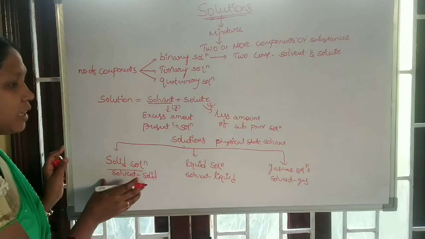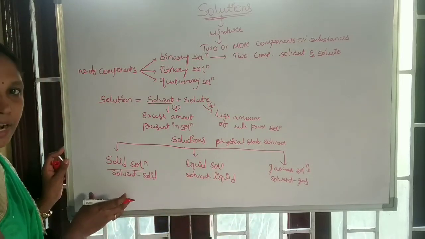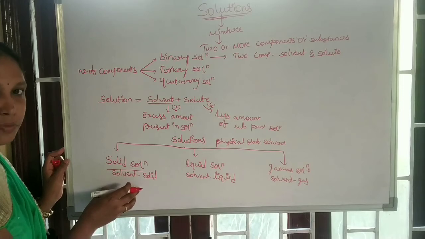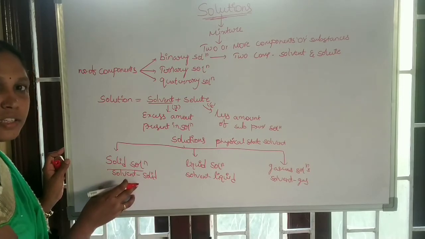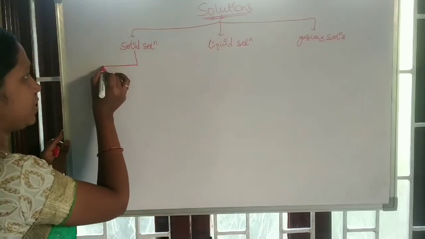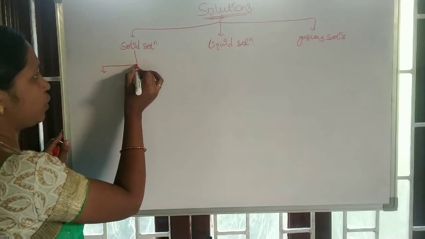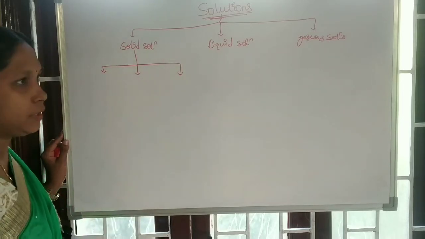Further, these three types of solutions are classified into 9 types, meaning each one is classified into 3 types on the basis of the physical state of the solute.